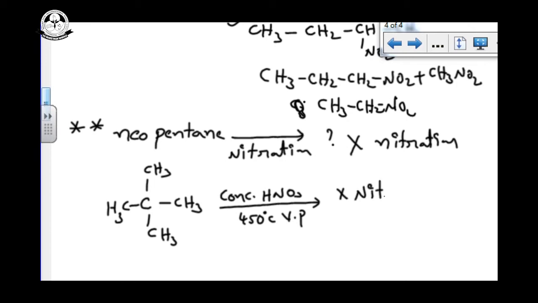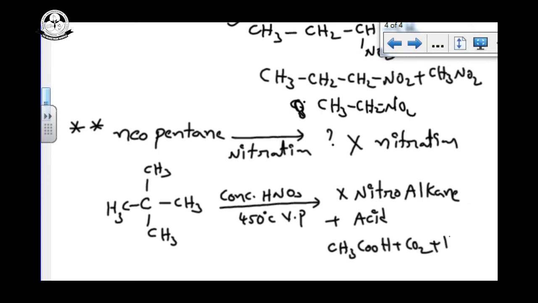It can give the acid. It can give carboxylic acid, acetic acid, CH3COOH plus CO2 plus H2O. This is correct and this is wrong. So it can give the carboxylic acids. This is the most important point for us.